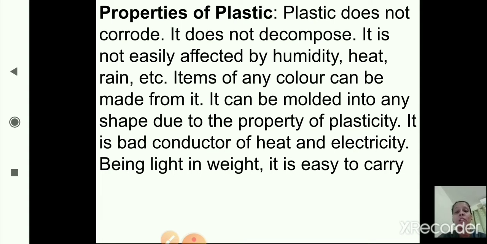It is a bad conductor of heat and electricity. And being light in weight, it is easy to carry. So these are the properties of plastic.